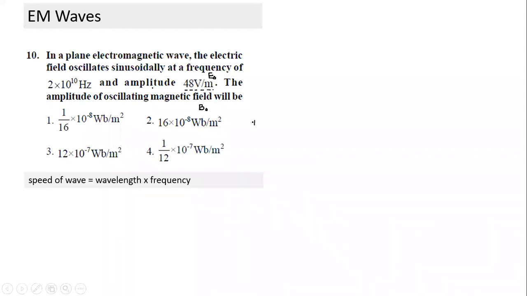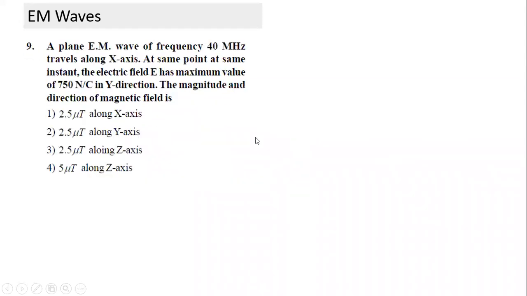This is based on, sorry, I've written wrongly. That's why I was wondering where this equation has gone. Speed of waves equals wavelength into frequency. I typed this here. It is pertaining to the previous question. So in this case, pretty simple. What is B naught equal to? B naught is equal to E naught by C, and C value is 3 into 10 to power 8. So very simple calculation, this one.